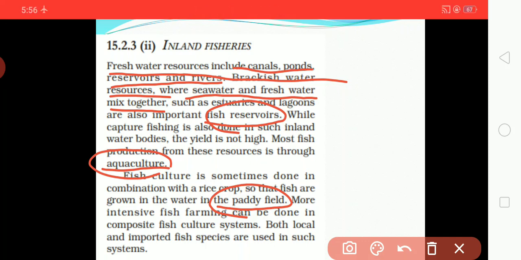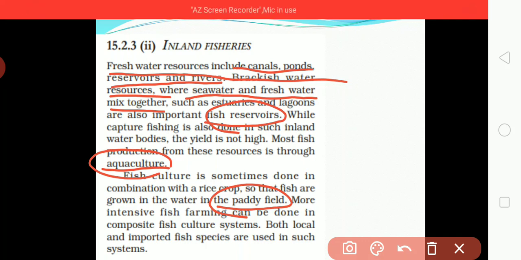So it can be easily done, two farming can be done together, and in this way both yields can be taken, from the agriculture as well as from the fish.